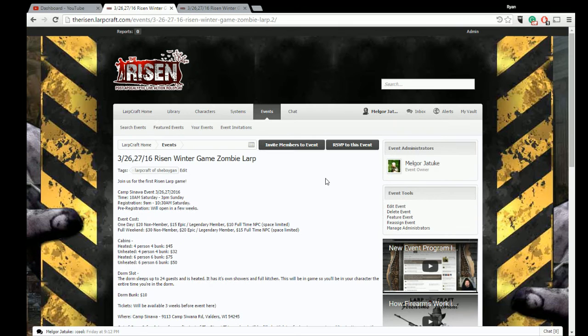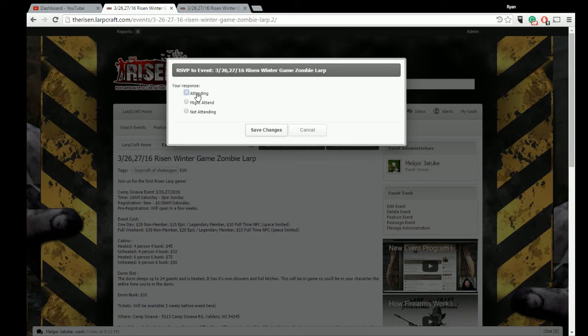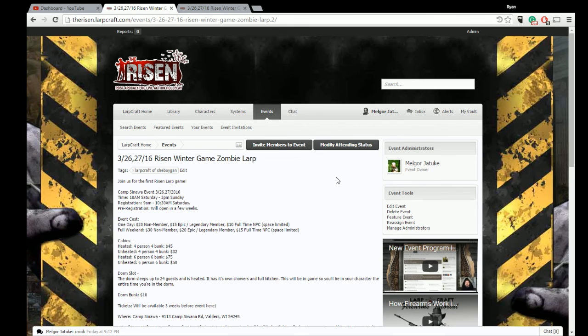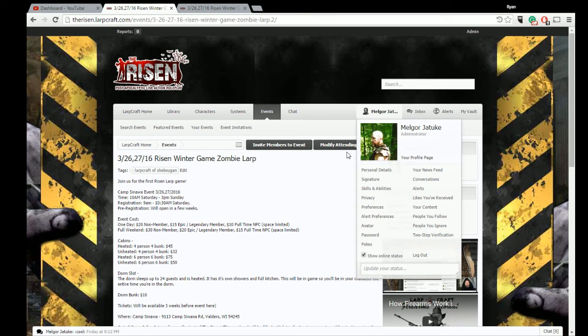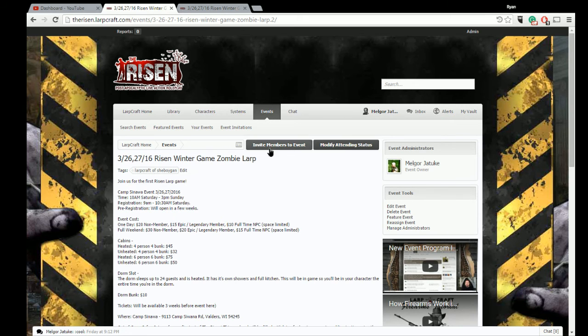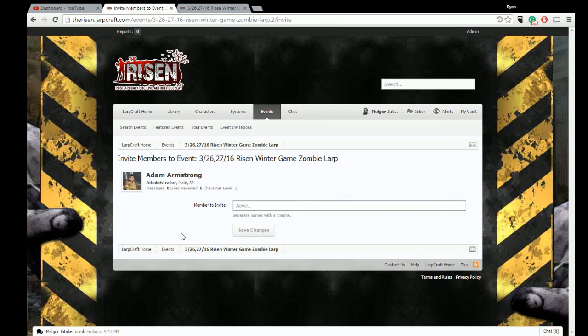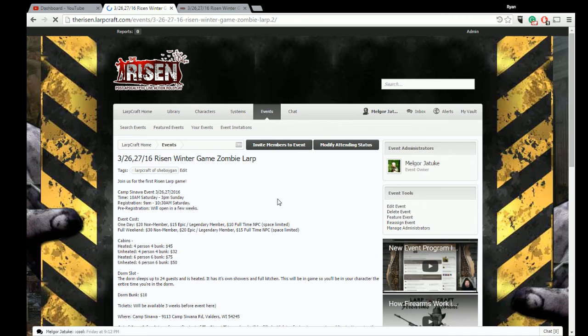If you want to invite people, well, first off, you're going to want to RSVP to your own event. Click on attending. And then if you have storyline characters or your alts and stuff, you can put that in there as well. You have to log in as your alt to do that. And then if you want to invite other members, just type them in, and just hit save. And then it will say who it's already invited. And then that pretty much does it. Then you're up and going.